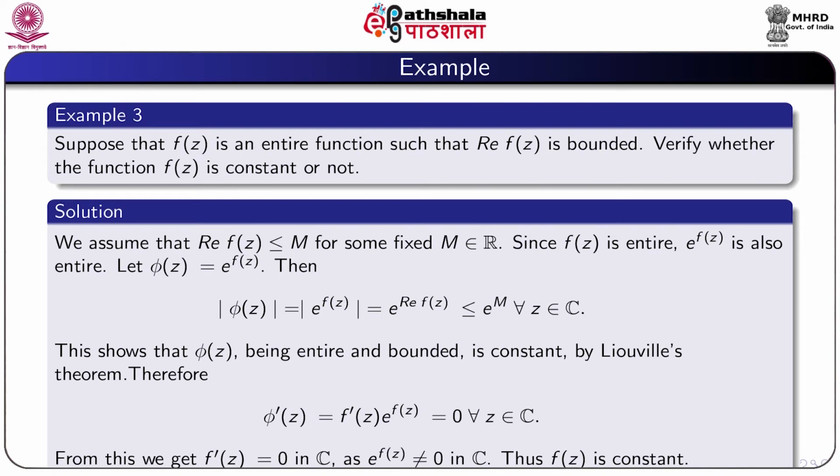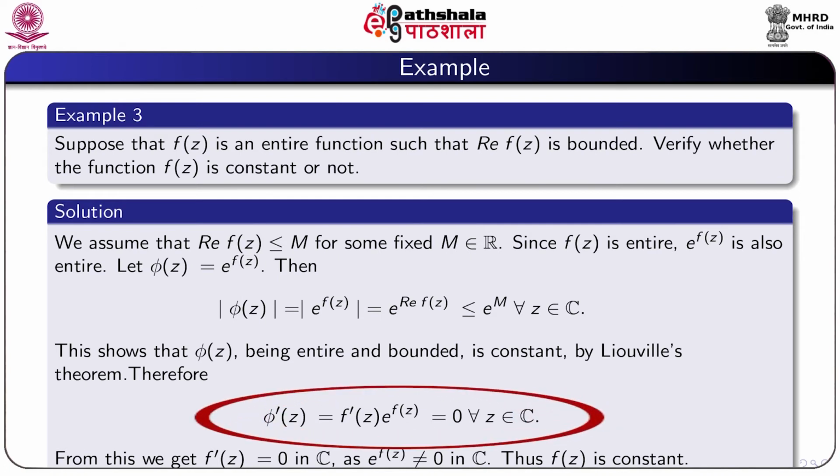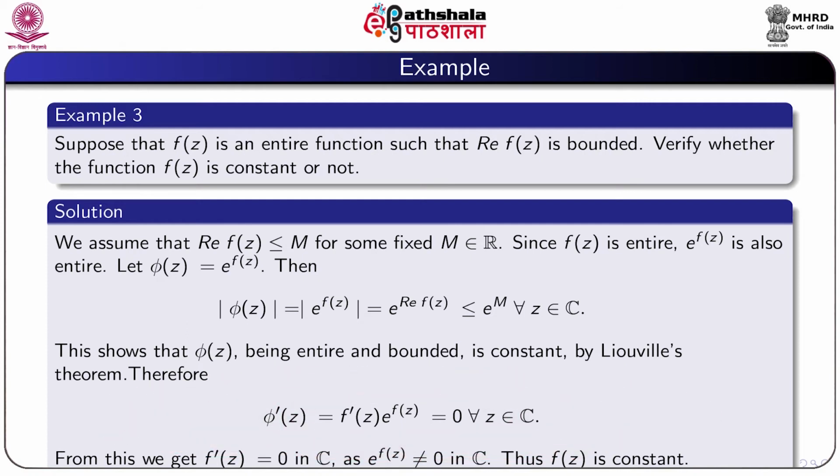Therefore, phi dash z, which is equal to f dash z into e to the power f(z), is 0 for all z belonging to C. From this we obtain f dash z equal to 0 in C, since e to the power f(z) is not 0 in C. Thus, f(z) is a constant.